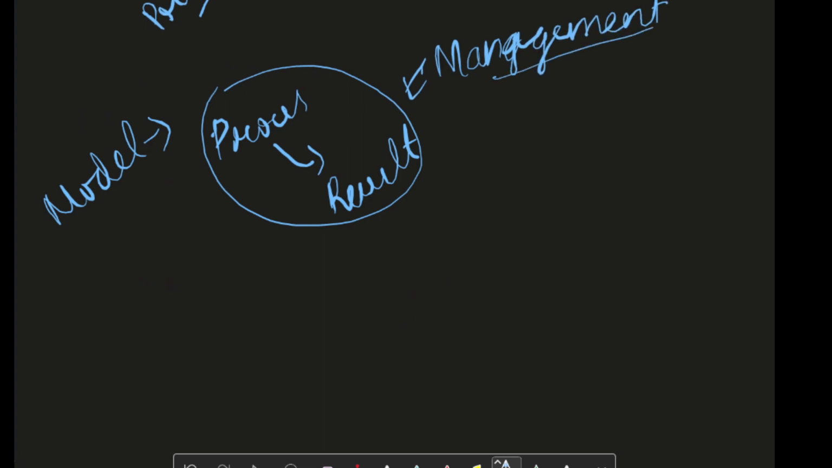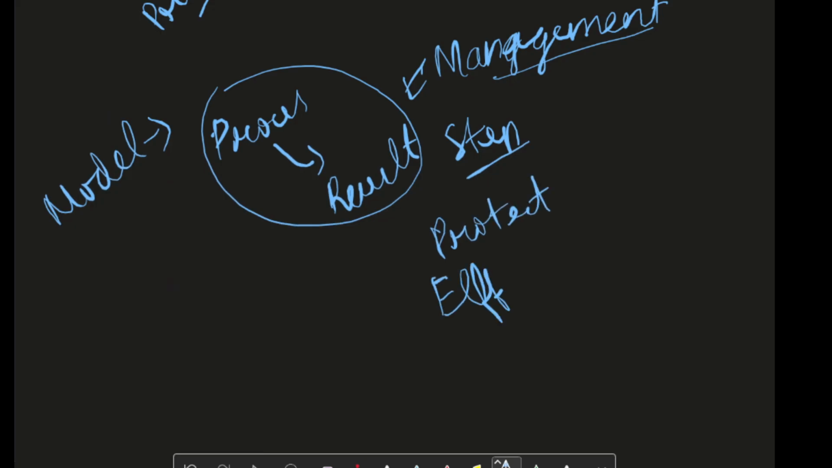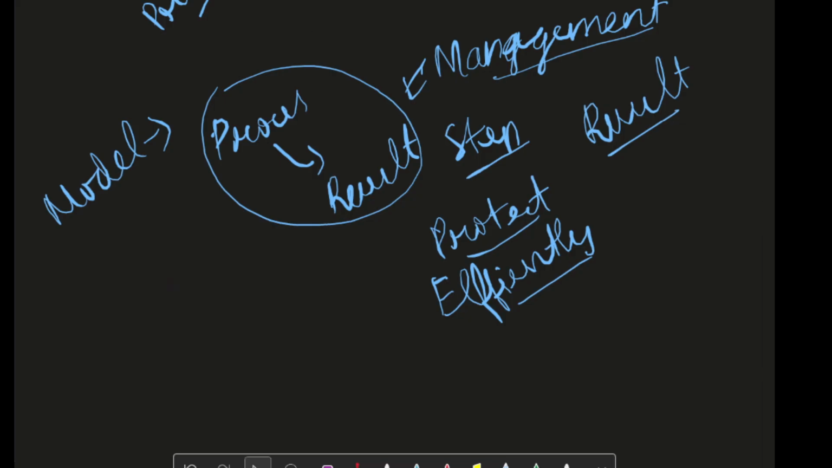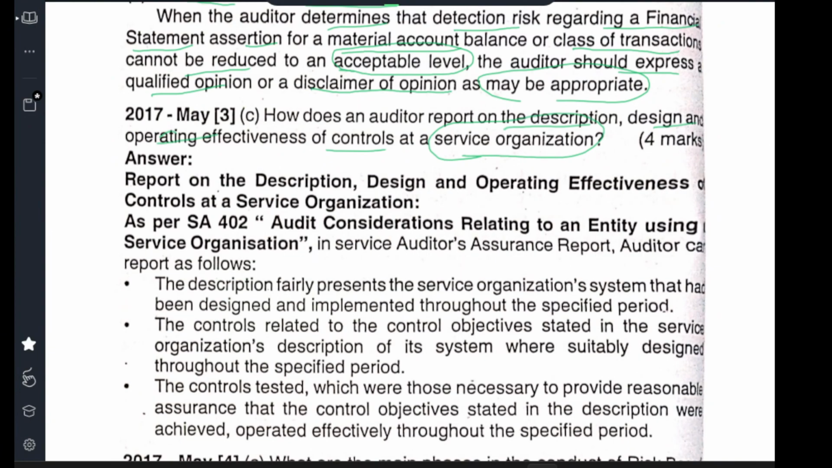should have this. So our question is how they have this process, how do their steps involved, how they protect our data, and how efficiently they are working on it, and what is the result we get, is it efficient or not. This is the thing mostly we see in service audits usually. So, report on description, design, and operating efficiency of control of a service organization.